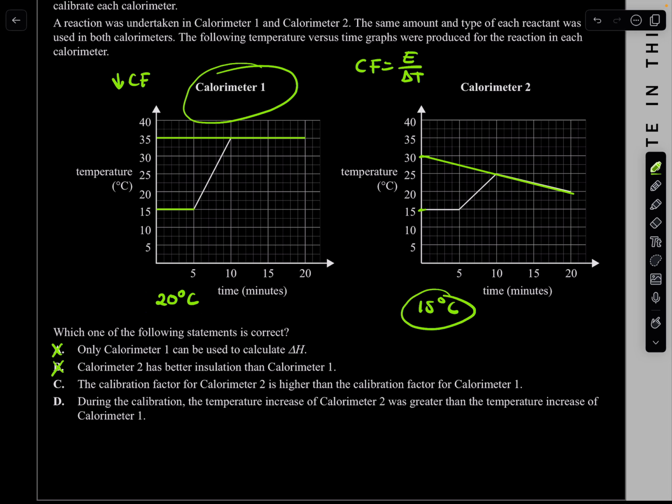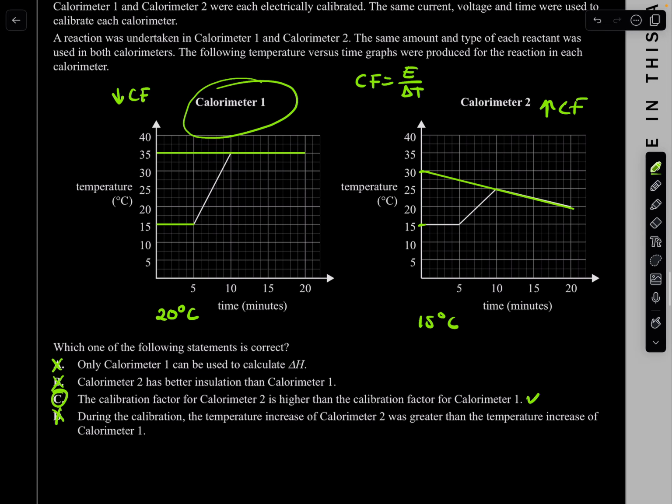This one has a smaller change, so it has a higher calibration factor compared to calorimeter 1. So it says the calibration factor of calorimeter 2 is higher. Yes, that works. Beautiful, that's what we just said. D: During the calibration, the temperature increase of calorimeter 2 was greater. No, it's much less. Calorimeter 1 is greater, so that's wrong. So choose C as your answer.